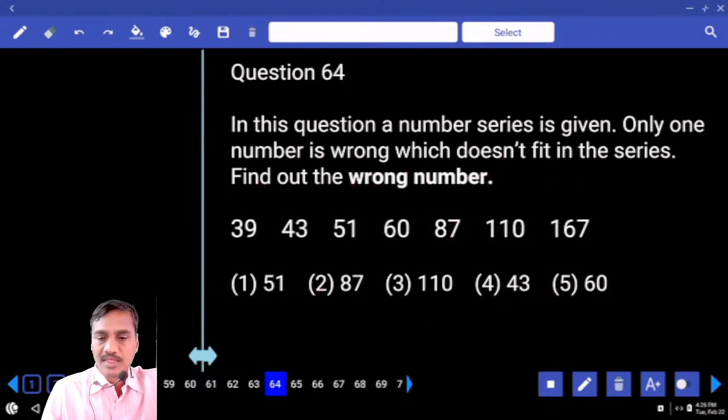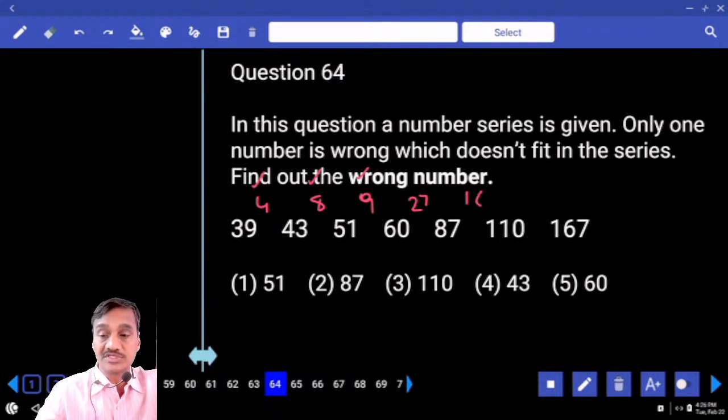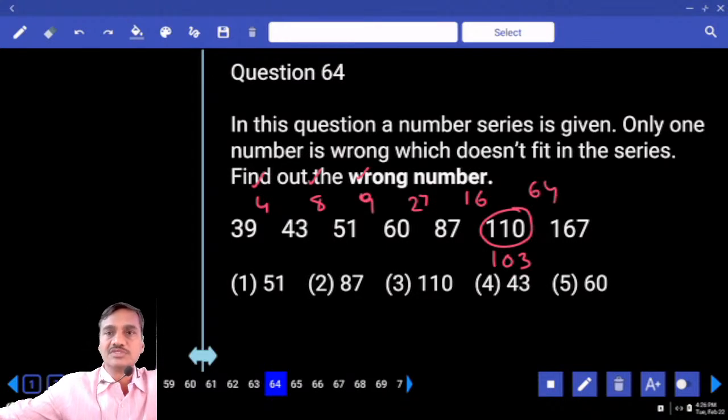Then 64: 39, 43, 51, 60, 87, 110 and 167. Now 39 and 43, difference is how much? 4. 43 and 51, difference is how much? 8. And 51 and 60, difference is how much? 9. And 4 can be written as 2 square, 2 cube, 3 square, how much should this be? 3 cube. What is 3 cube? 27. 2 square, 2 cube, 3 square, 3 cube, 4 square. What is 4 square? 16. 87 plus 16, how much should it be? It should be 103. If 103, then 4 square plus 4 cube. 4 cube is 64. 103 plus 64, 167.